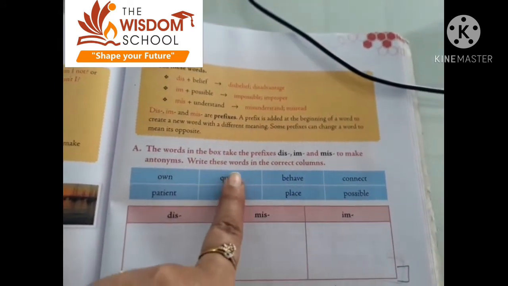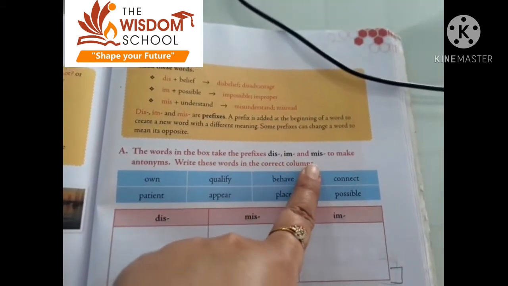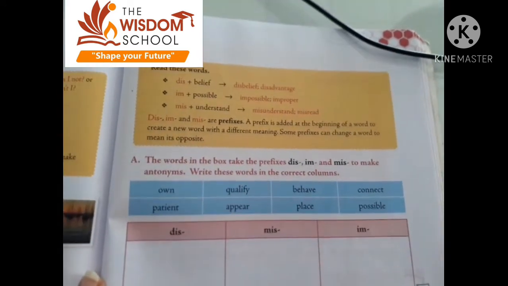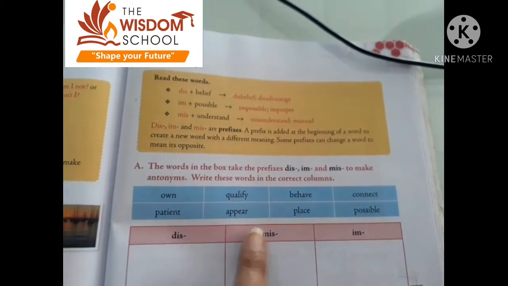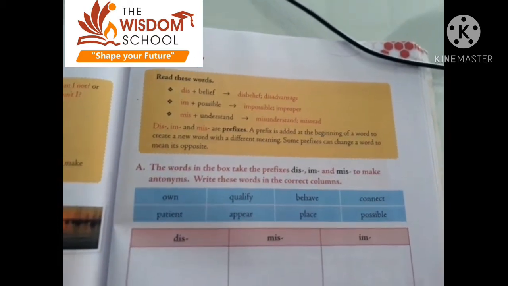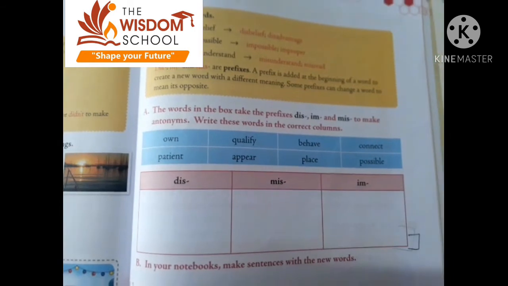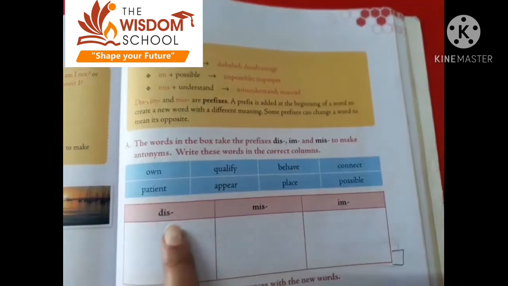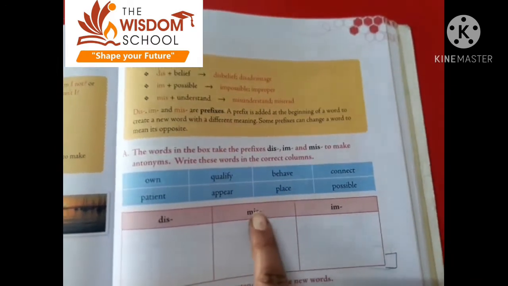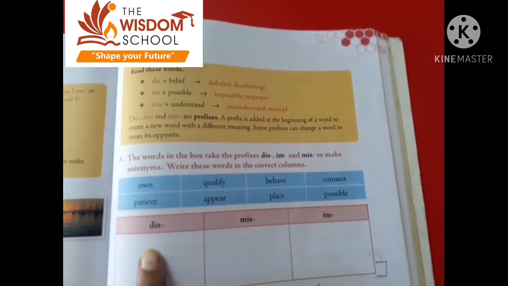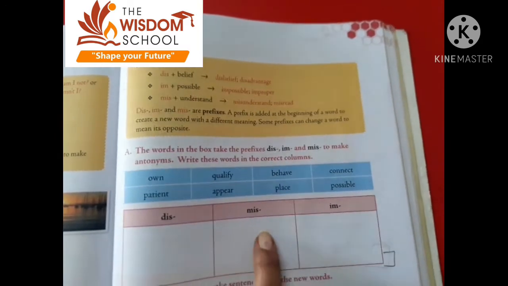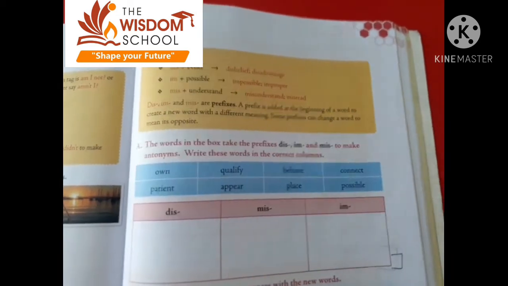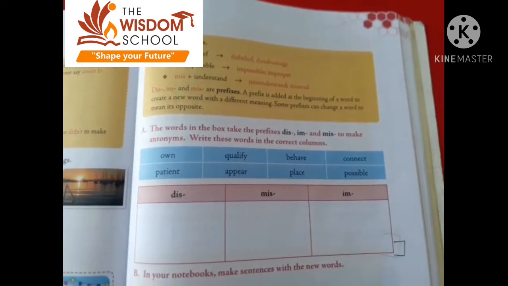The words in the box take the prefix dis, im and mis to make antonyms. Write these words in the correct column. Here you are given some words and you have to select dis, im or mis according to the word. See, like on, dis on, qualify, disqualify, behave, misbehave, connect, disconnect, patient, impatient, appear, disappear, place, misplace, possible, impossible.